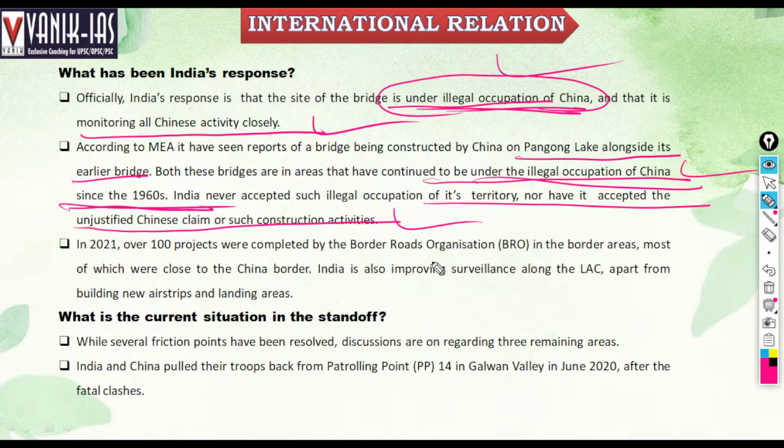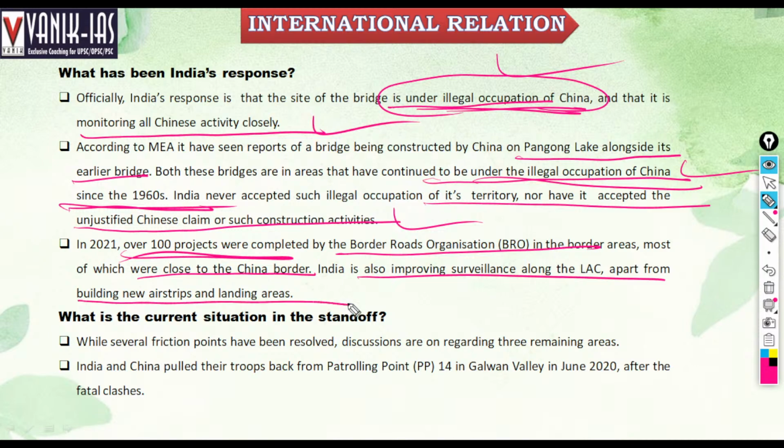In 2021, over 100 projects were completed by the Border Roads Organisation (BRO), most of which are close to the China border. India is also improving surveillance along the LAC, apart from building new airstrips and landing areas. So, as a countermeasure to increase its defense capabilities against China's aggressiveness, India has developed around 100 projects that will help in defending our sovereignty.